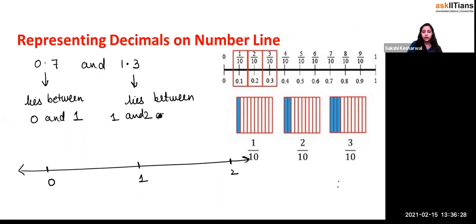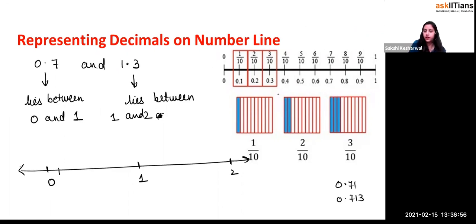If it had been written like 0.71, it means you're going to divide 0 and 1 into 100 parts. If it were written like 0.713, you have to divide this into 1000 parts, and then take 713 parts of it. But if it's written like 0.7 with 1 decimal place, I can divide it into 10 equal parts.